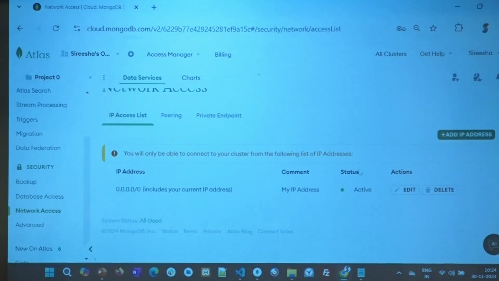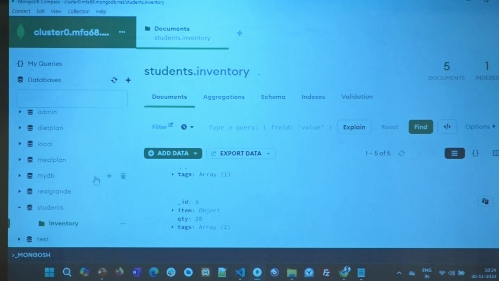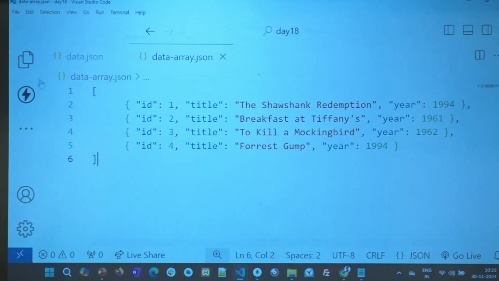Done? So, here we go. The database part is done. I told you the four important things about Atlas. I showed you how to connect from Compass to Atlas. I showed you inserting, updating, right? Inserting from a regular doc or inserting from a JSON. All that is done. Now let's go and connect to this.